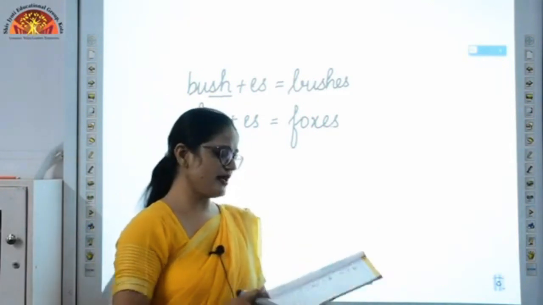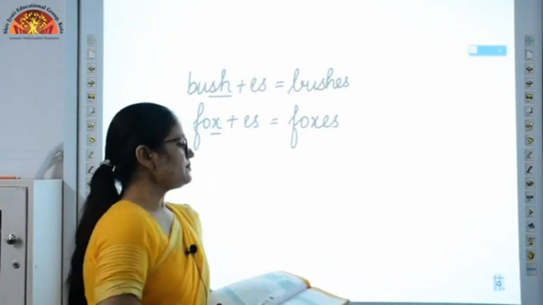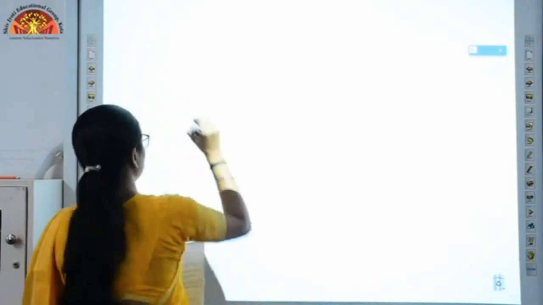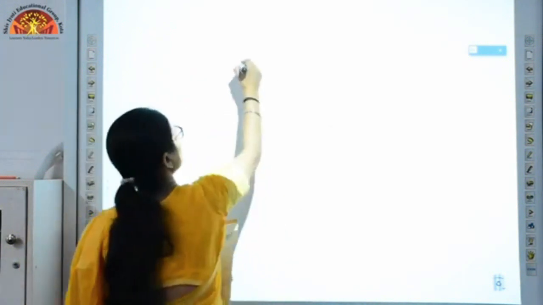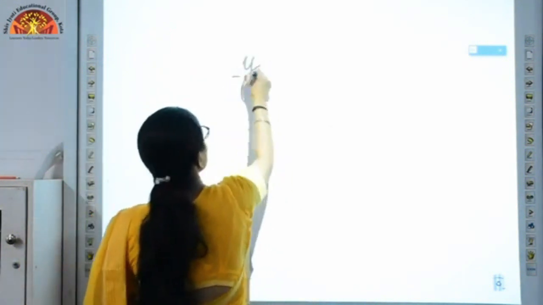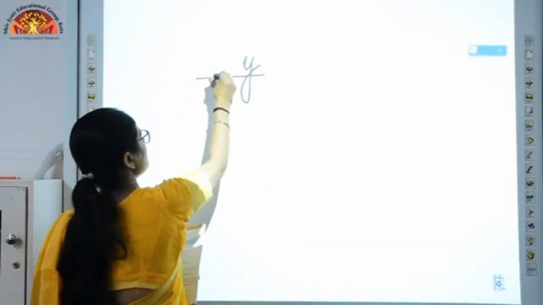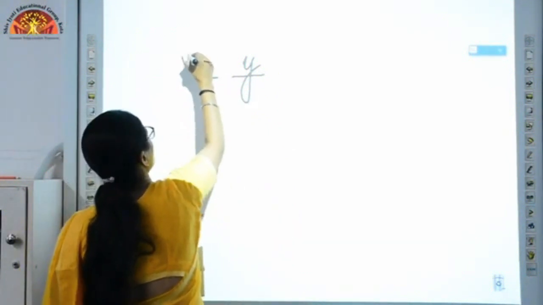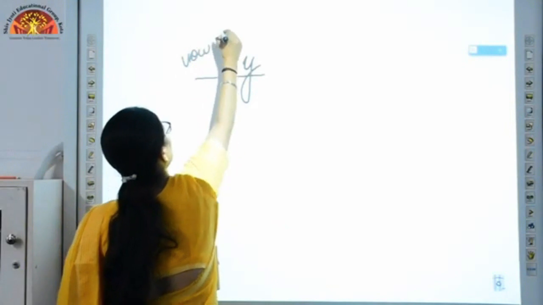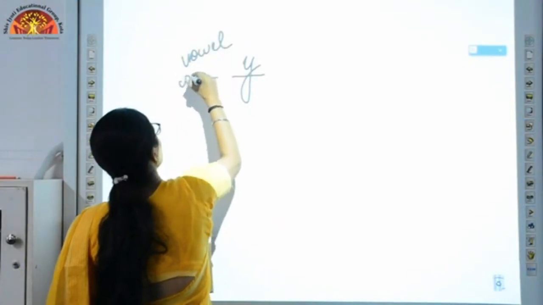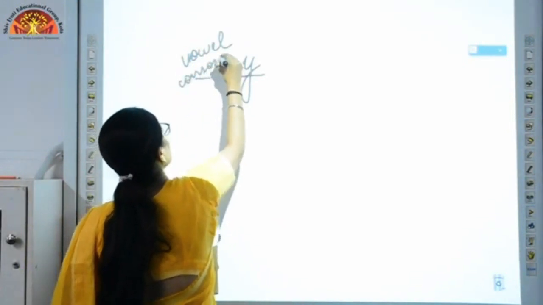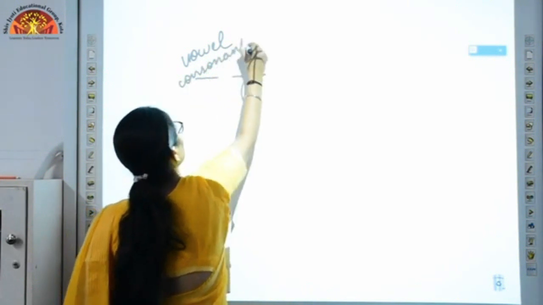Now the next rule is, suppose my word is ending with alphabet Y. Just before Y, it can be a vowel or it can be a consonant. We all know what vowels and consonants are.